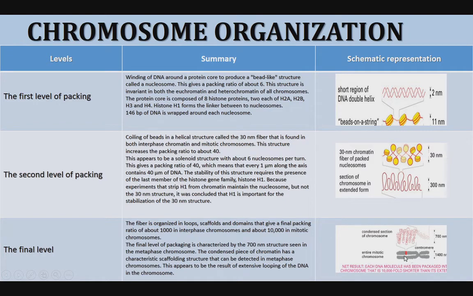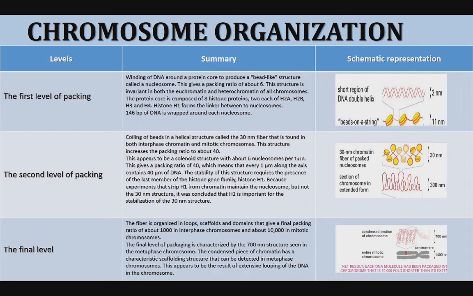So here we can observe the loops, the highly condensed form of the chromosome. So 700 nanometer structure is seen in the metaphase chromosome. The condensed piece of chromatin has a characteristic scaffolding structure. So it is a highly folded structure. We can observe this higher order organization, that is the final level of organization.